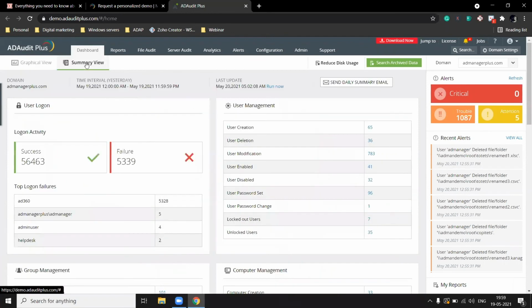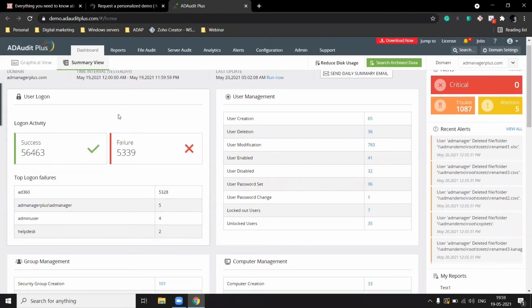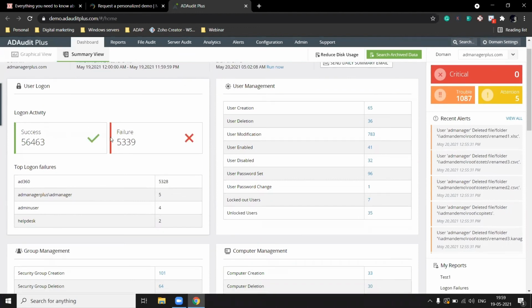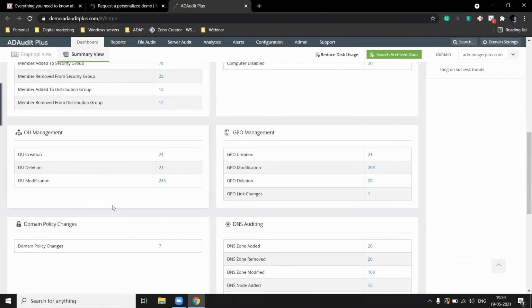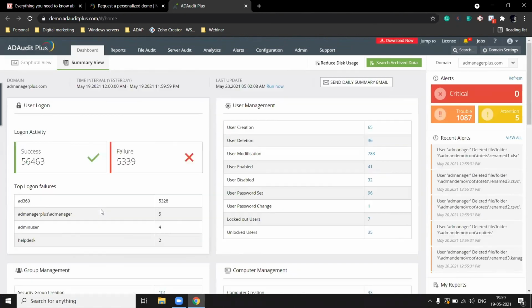The summary view provides an overview of all the change and logon information in a tabular format. As you can see, it provides information on logon success and failures, user, computer, group, OU, GPO management activity, domain policy changes, and more. You can also choose to get an email of all the change and logon activity happening in your environment on a daily basis using the send daily summary email functionality.